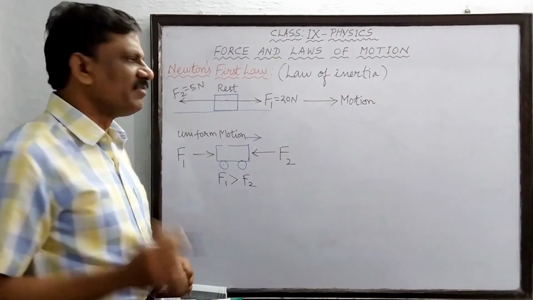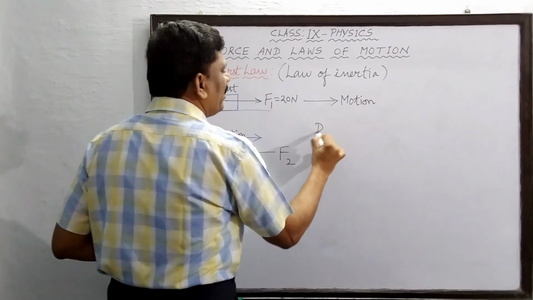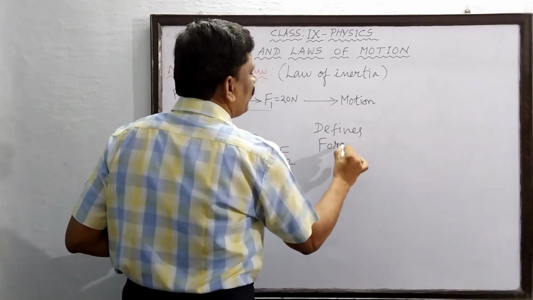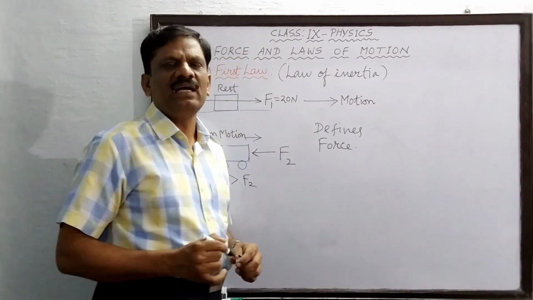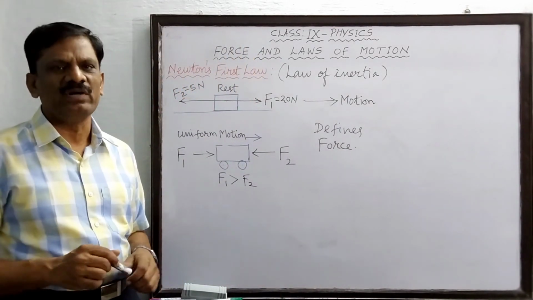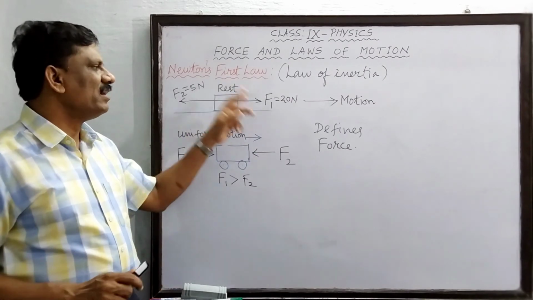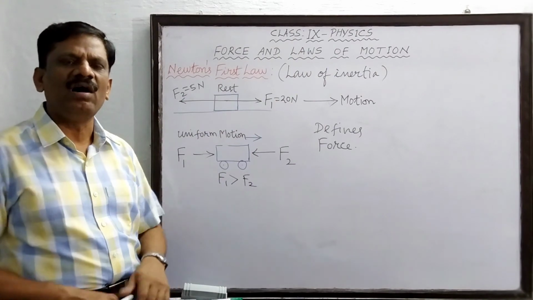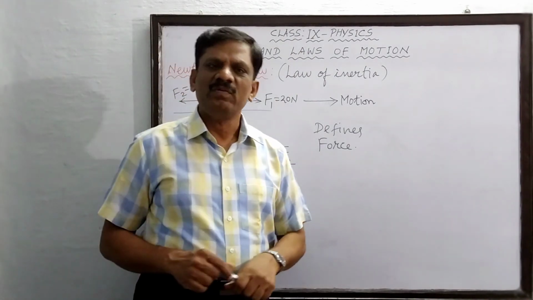So Newton's first law gives the definition of force. It defines force. Force is required to change the state of rest or motion of the body. Since the first law defines force as well as inertia, it is also called the law of inertia. Now, have you understood?